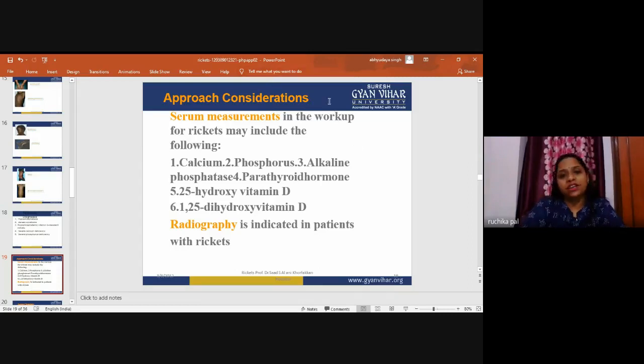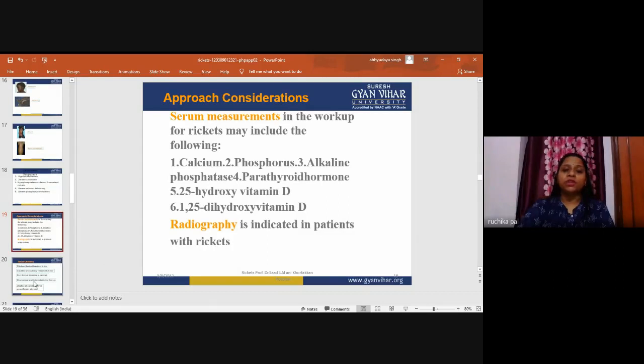Now, approach considerations. Serum measurements in the workup for rickets may include the following: calcium, phosphorus, alkaline phosphatase, thyroid hormone, 25-hydroxyvitamin D, and 1,25-dihydroxyvitamin D. We have to investigate all these in the serum so that we can approach the patient for a confirmed diagnosis of whether the patient is suffering from rickets or another deficiency disease. Radiography is indicated in patients with rickets.